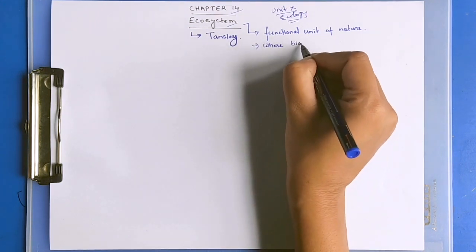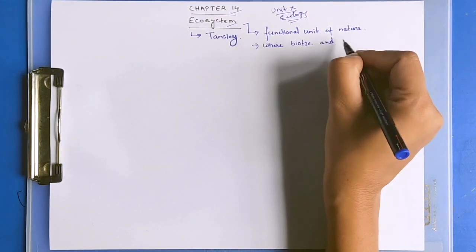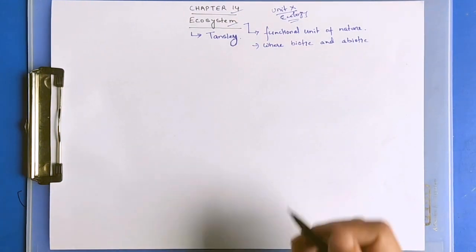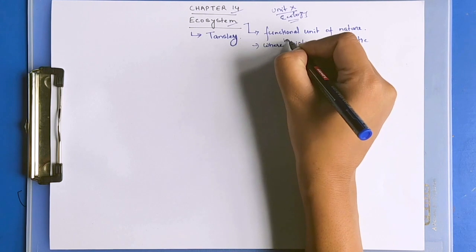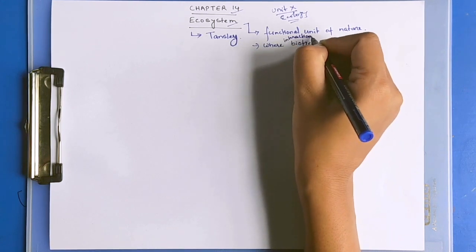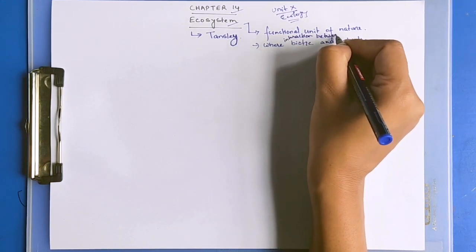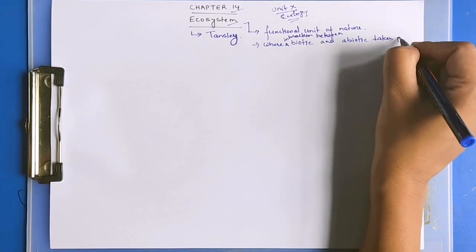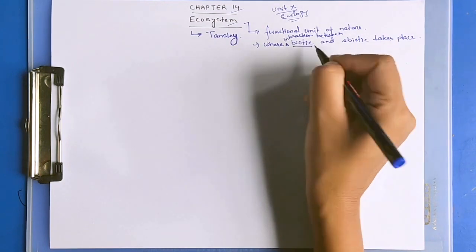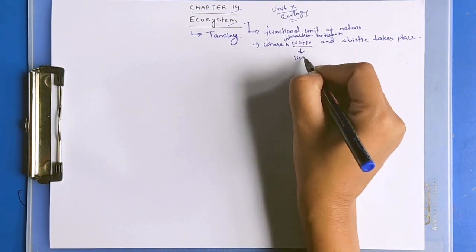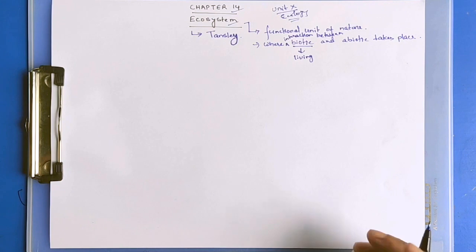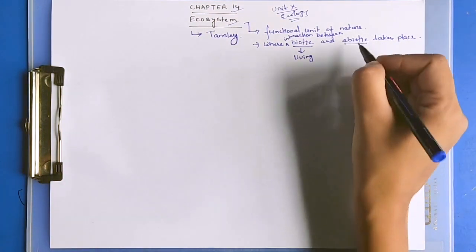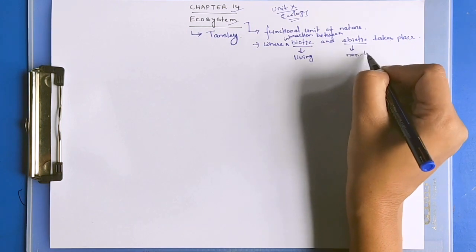biotic as well as non-biotic interactions take place. Interactions between biotic and abiotic factors or components take place. Biotic factors mean any living things, any living organisms. Abiotic factors or components are non-living things.